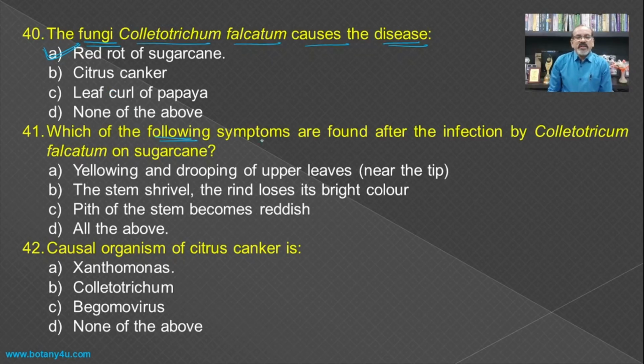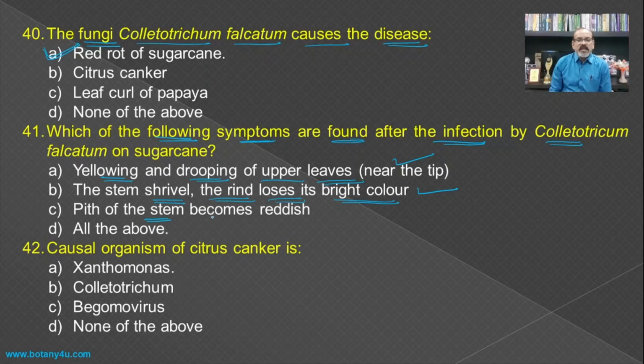Then which of the following symptoms are found after infection by Colletotrichum falcatum on the sugarcane plant? The yellowing and drooping of upper leaves, that is the young leaves present near the tip, the stem shrivels and the rind loses its bright color, which is also one of the symptoms of the red rot of sugarcane.